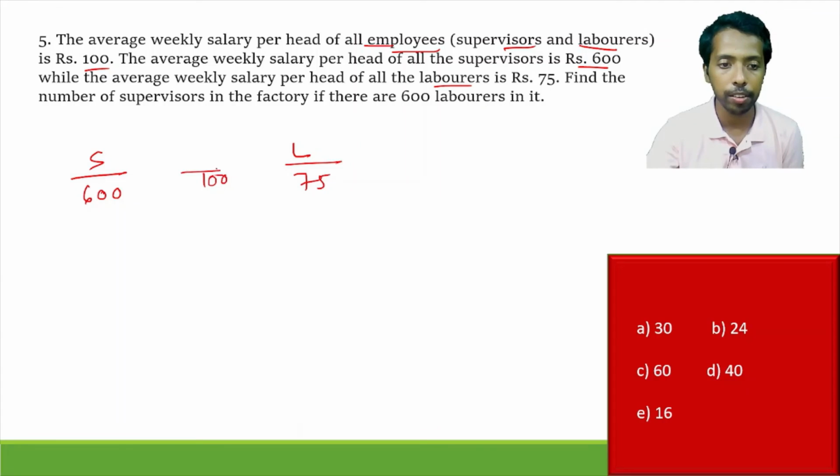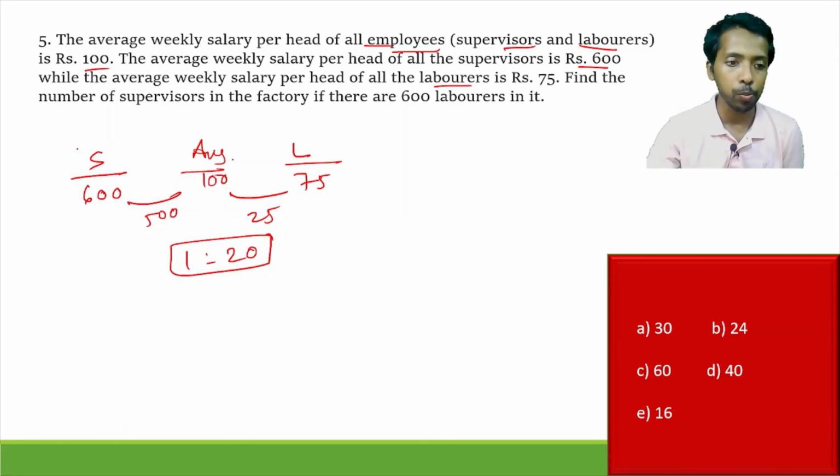This is the average given, right? Always keep one thing in mind, that if the average is given, if there is supervisor, laborers, or in some other form it can be given, the average should always come in between the two. Take the difference here. As usual, we follow the allegation process. This is 500. Take the reverse, that is 1:20. So 1 part of supervisor, 20 part of the laborer, correspondingly give us that 100 rupees as the average salary of all the employees.